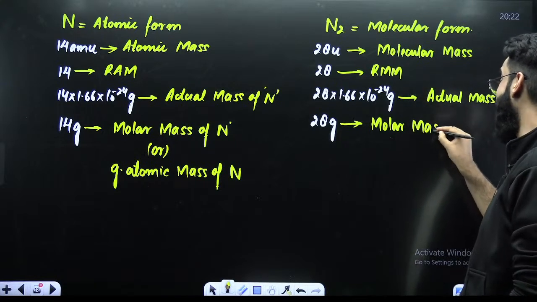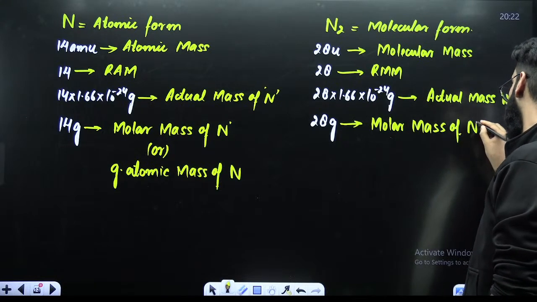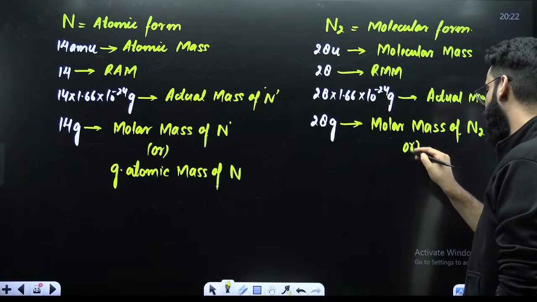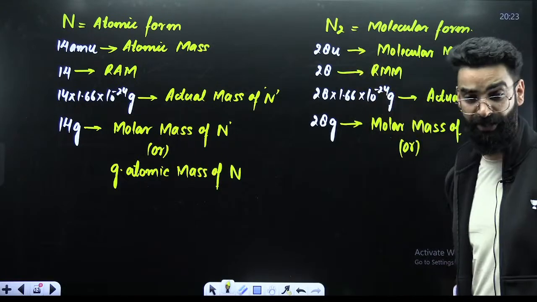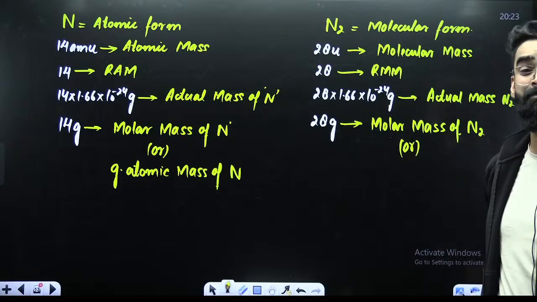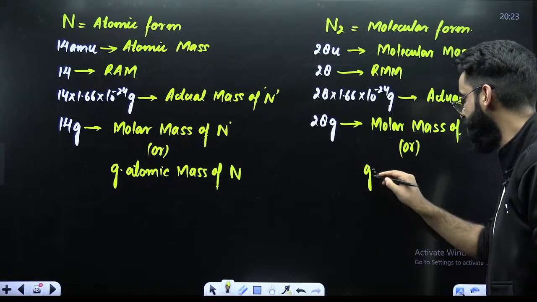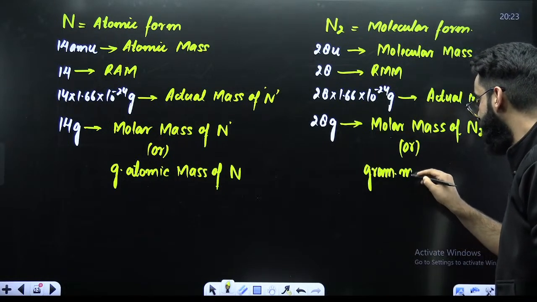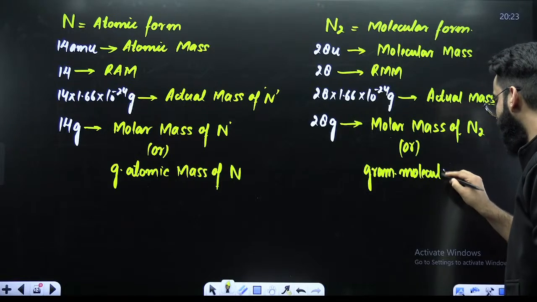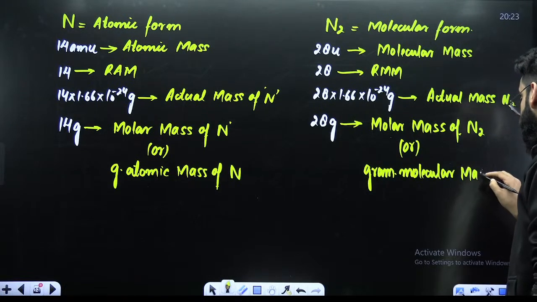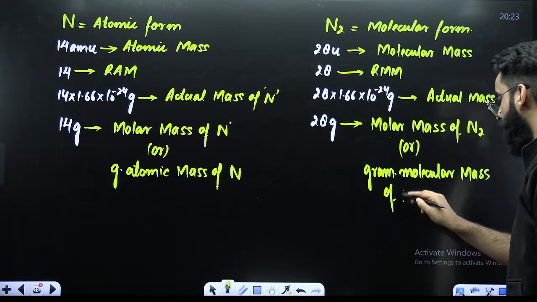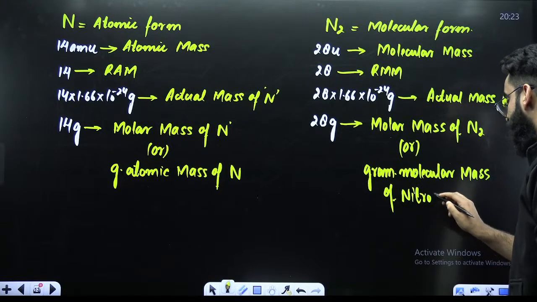Is it molar mass of N? No, this is the molar mass of N2. Is there any other name for it? Since you have taken nitrogen in molecular form, instead of the term molar mass, you can call it the gram molecular mass of nitrogen as well.